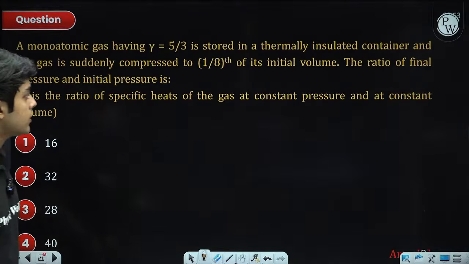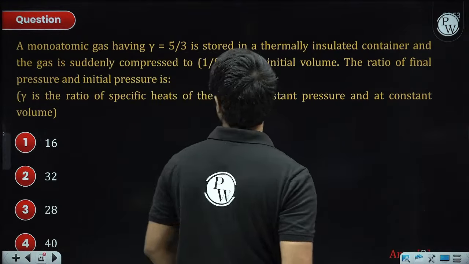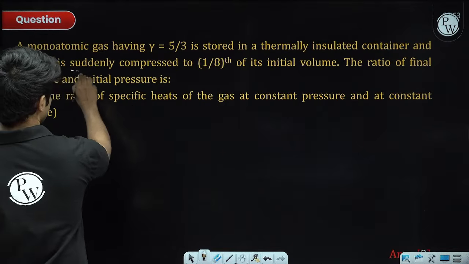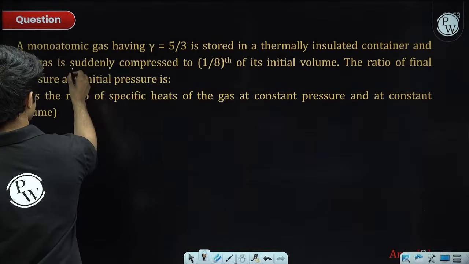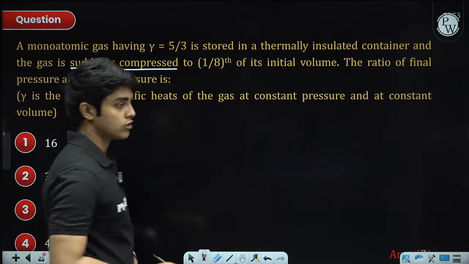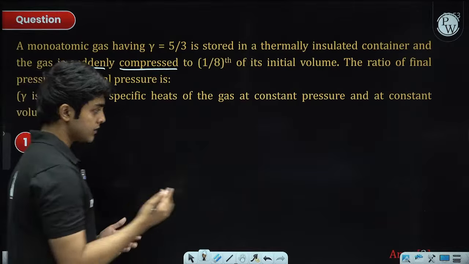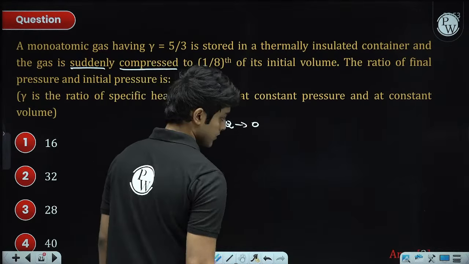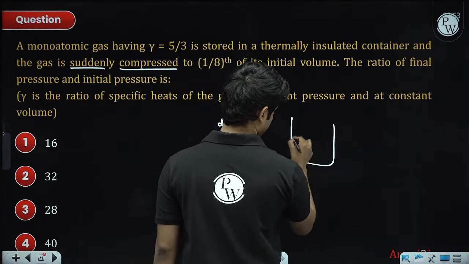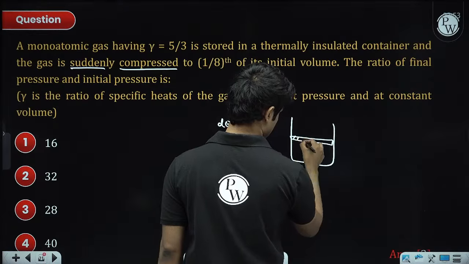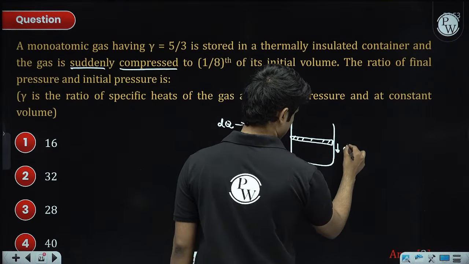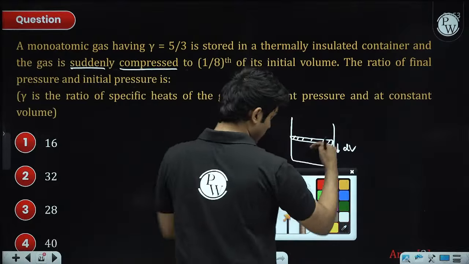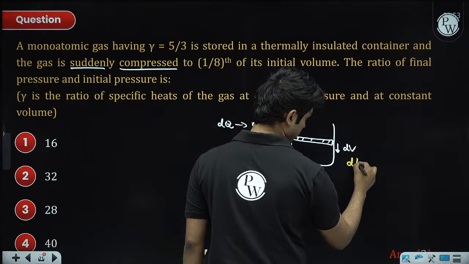A monatomic gas is given, it is stored in a thermally insulated container and the gas is suddenly compressed. Whenever you see the term suddenly compressed or suddenly expanded, usually that is an indication for the process being adiabatic, because during a sudden compression, the time taken to compress the gas, let's call it dt, is very small.